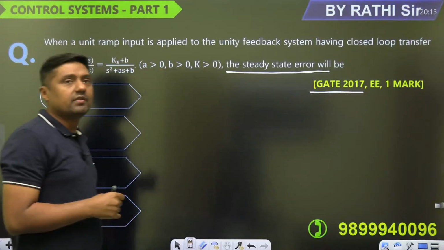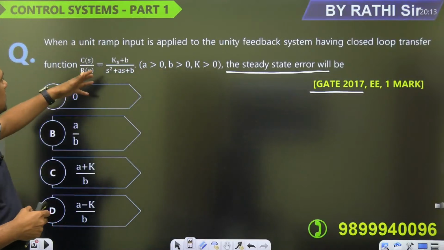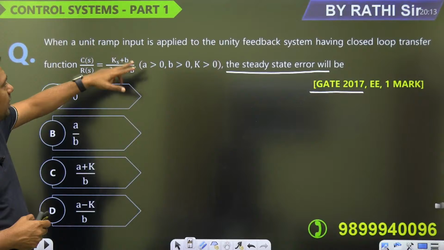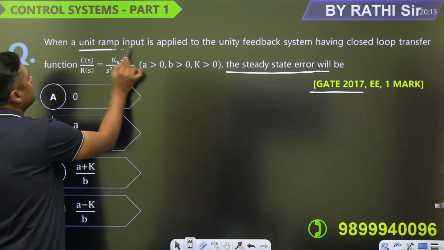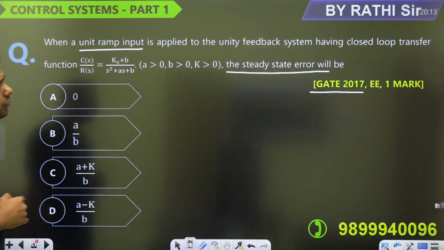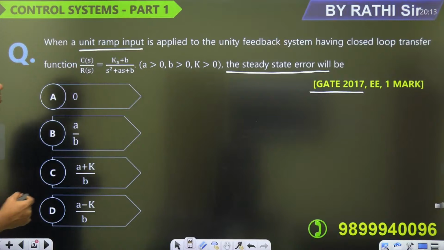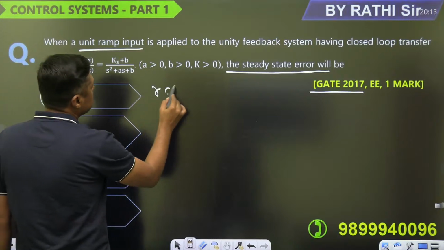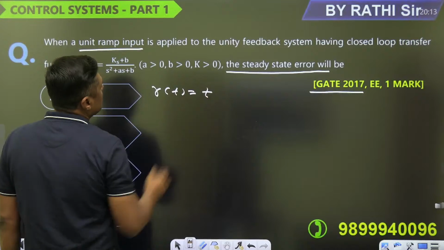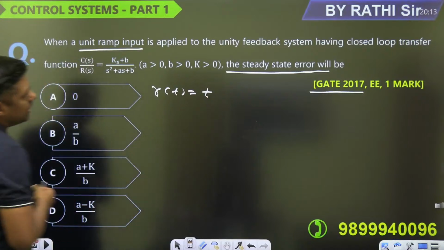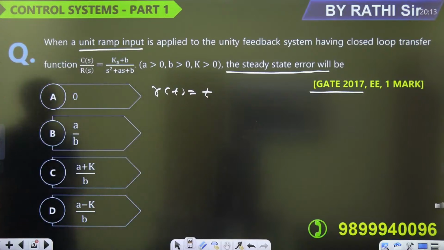Again in 2017 means same topic. When the unit ramp input is applied to the unity feedback system, r(t) is equal to t here, unit ramp means. And what is the Laplace of that? 1 by S square.